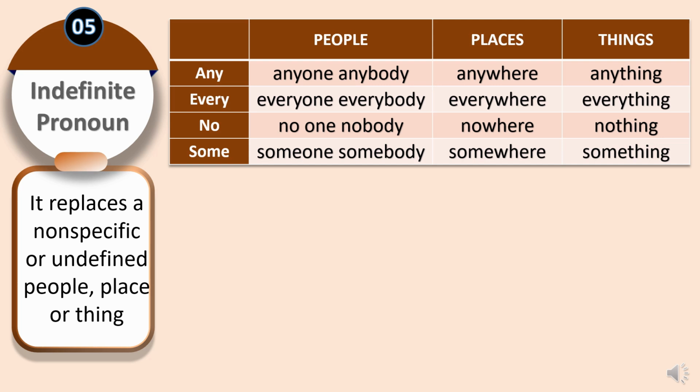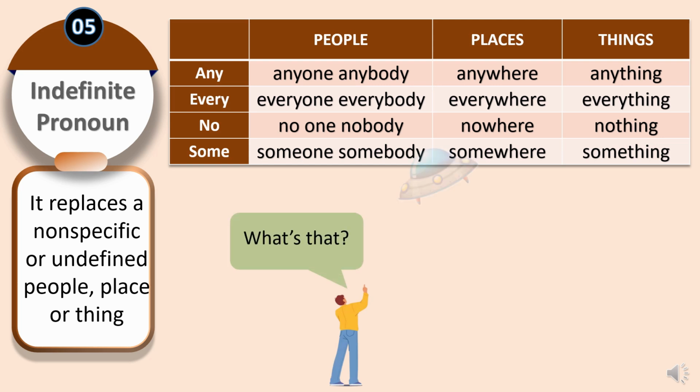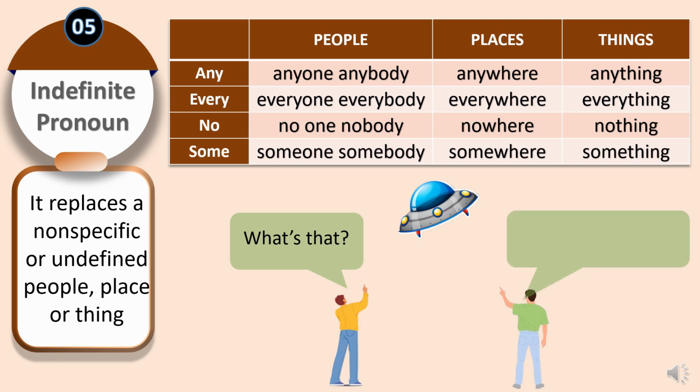Example, somebody saw a UFO. We don't know who. For places and things, it flew somewhere. We don't know where. It was something strange. We don't know what. Look at this example, what's that? It's something. We use something because we don't know exactly what the object is. That's the power of indefinite pronouns, they work when details are unclear.